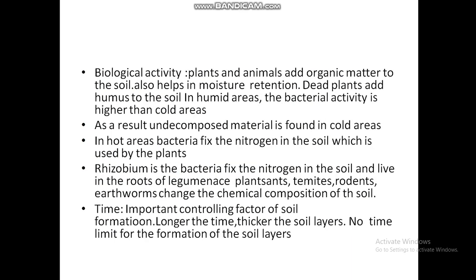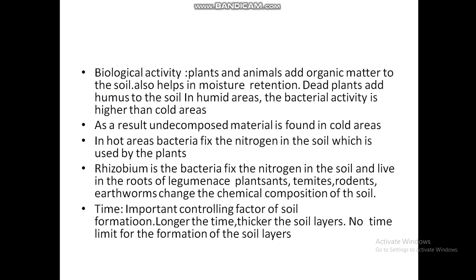Biological activity: plants and animals add organic matter to the soil and also help in moisture retention. Dead plants add humus to the soil. In humid areas, bacterial activity is higher than in cold areas. As a result, undecomposed material is found in cold areas. In hot areas, bacteria fix nitrogen in the soil, which is used by the plants. Rhizobium bacteria fix nitrogen in the soil and live in the roots of legume plants. Termites, rodents and earthworms change the chemical composition of soil.